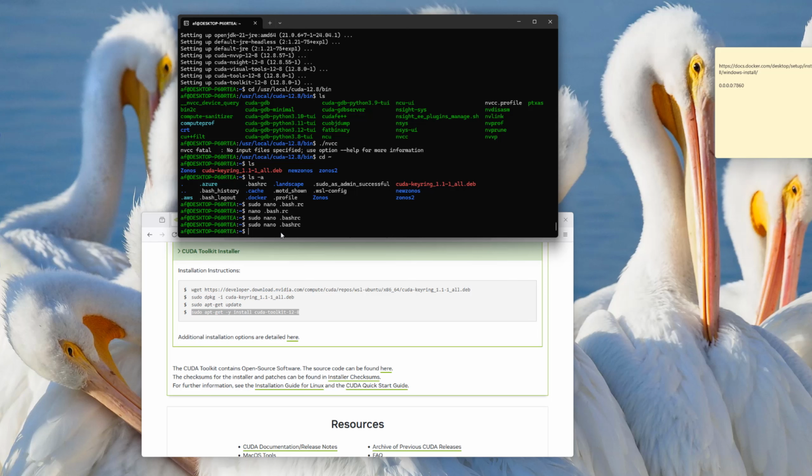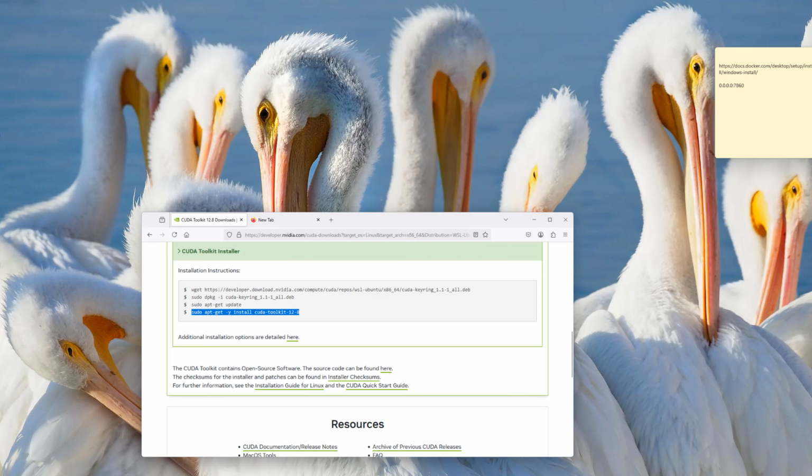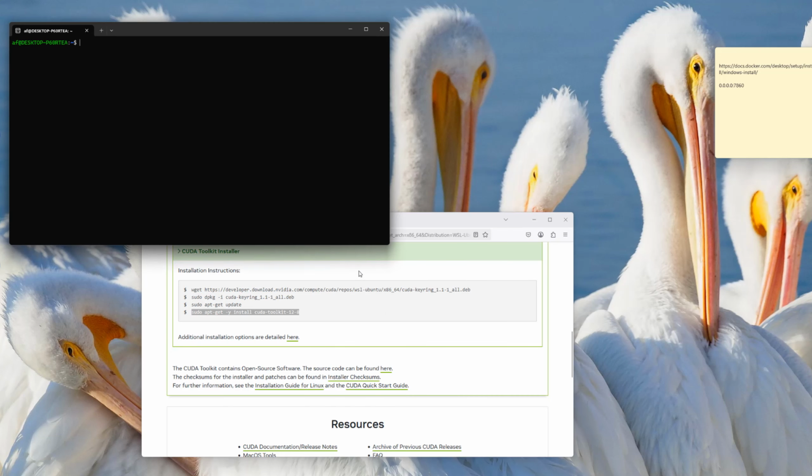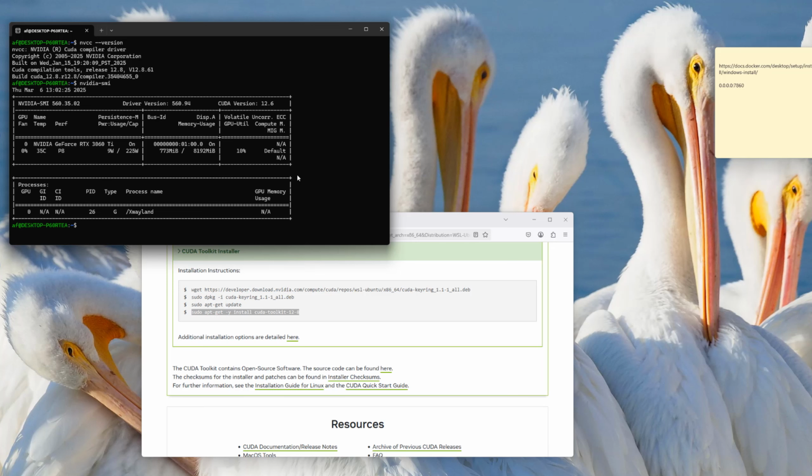Now we have to restart WSL, so close the terminal and start it again, effectively doing a restart. So I'll close the terminal and start it again. Look for Ubuntu, start it again. Now if I type nvcc --version, I should see some information about it, which I do. We can also run nvidia-smi. SMI stands for System Management Interface, and it is a command line tool that shows real-time GPU status and usage statistics. So it's a good command to use to confirm the GPU status. And we are done with installing the NVIDIA CUDA Toolkit within WSL2.